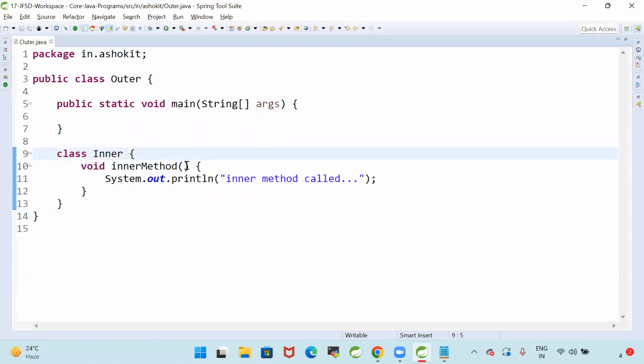So inner classes we can create in Java. What is the meaning of inner classes in Java? Creating one class inside another class is called an inner class. Sir, why do we need to go for inner classes? I want to write a class with a few methods. Those methods should not be accessed outside. Only outer classes should be able to access those methods. For that we are going for inner classes.